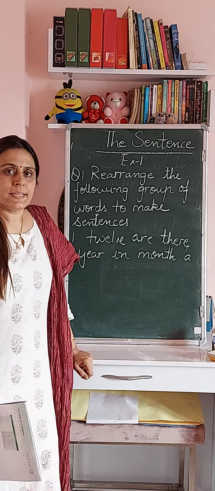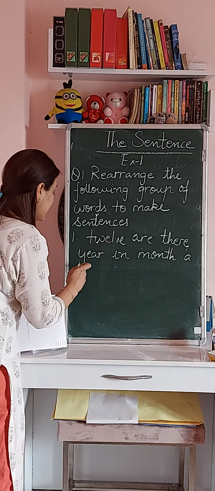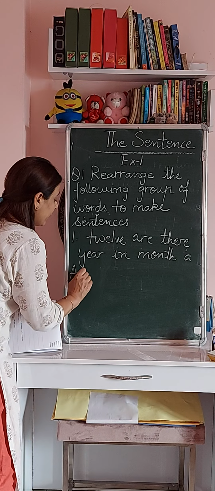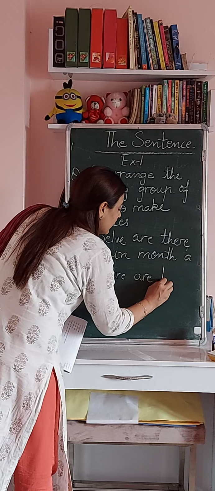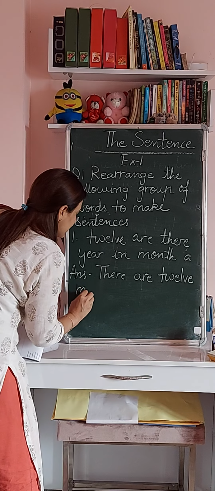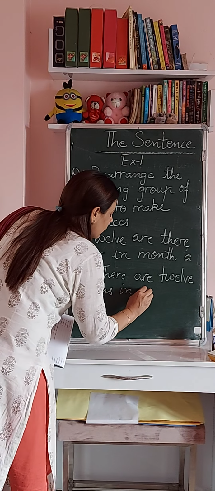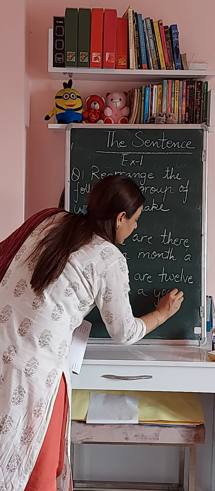So to make a correct sentence, we have to rearrange the words. So how can we write the correct sentence? We will start with a capital letter. Alright. There are 12 months in a year.